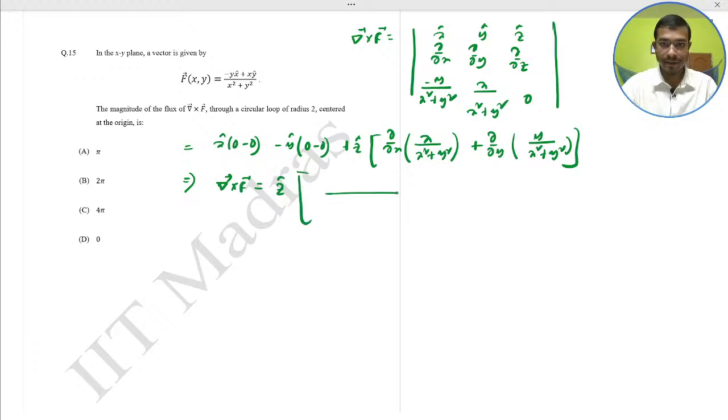Just do the derivative here. In the denominator, x square plus y square whole square.